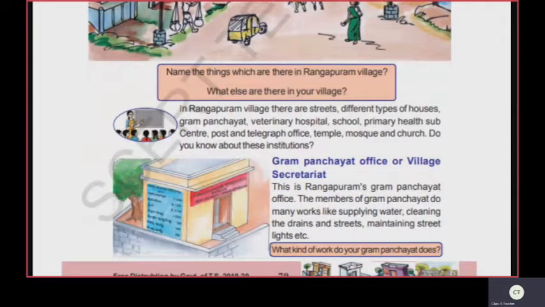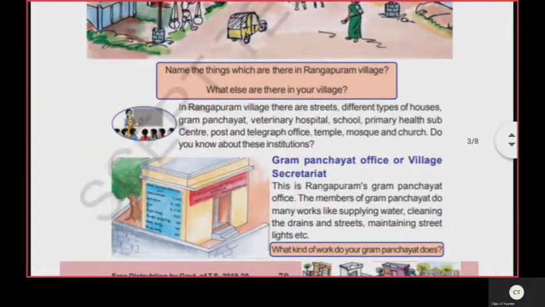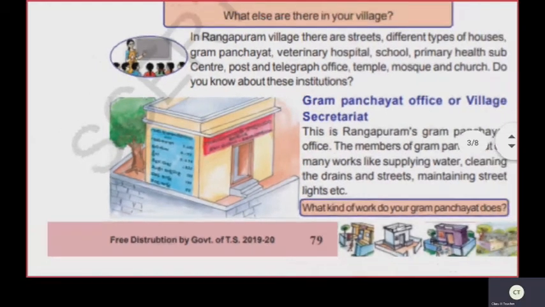We will start with the Rankapuram Gram Panchayat or village secretariat. Text reading. This is Rankapuram's Gram Panchayat office. The people of Gram Panchayat do many works like supplying water, cleaning the drains and streets, maintaining street lights, etc. The image on screen shows the Panchayat office of Rankapuram.